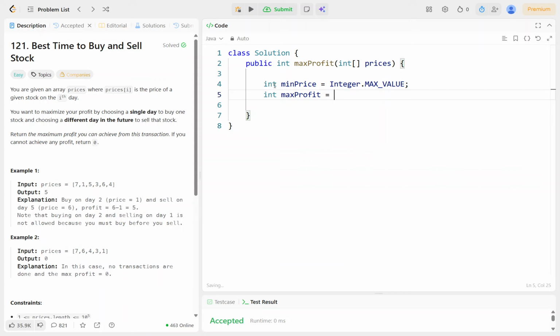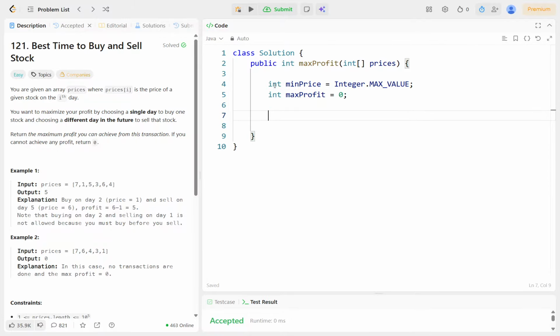Okay, and max profit will be, by default, 0. And now we'll be using the for loop here, for int i equals 0, iterating this array of prices, i plus plus.